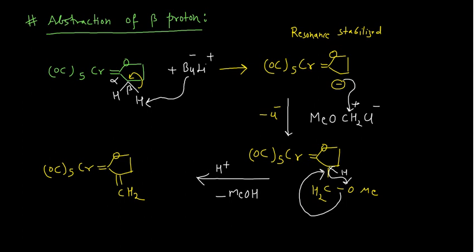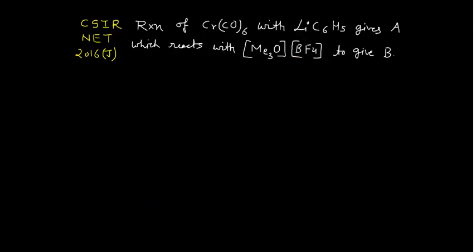Okay, so now we can move on. So this is the question, guys. This question was actually asked in the CSIR NET examination in June 2016. Okay, so what is given here? See, hexacarbonyl chromium is there, and it is reacting with phenyl lithium. Okay, and when it reacts with phenyl lithium, it produces a compound A, and this compound A then reacts with Meerwein salt, right? This is a kind of Meerwein salt. It is a methylating agent. I already told you in my last lecture, and it is giving B, and your job is to identify what is A and what is B.